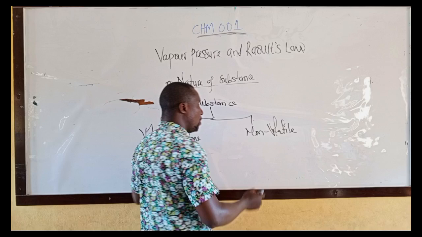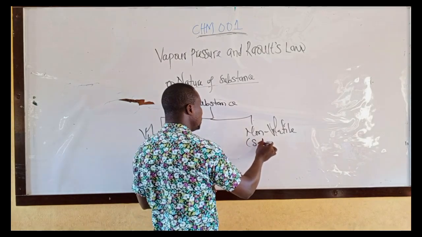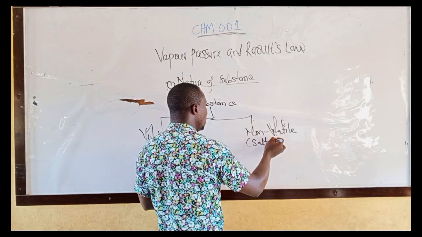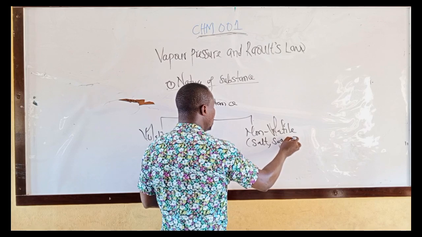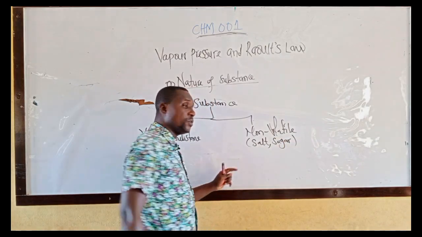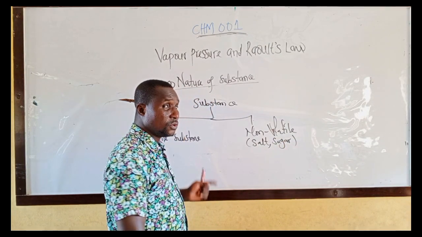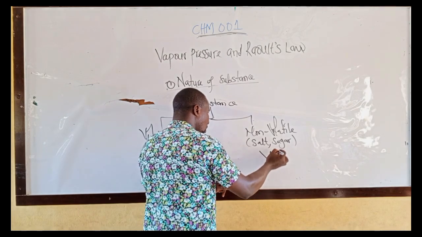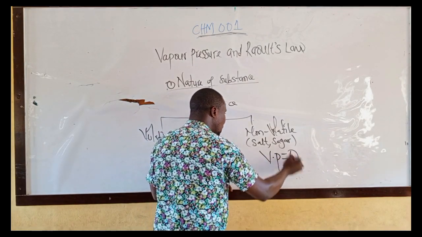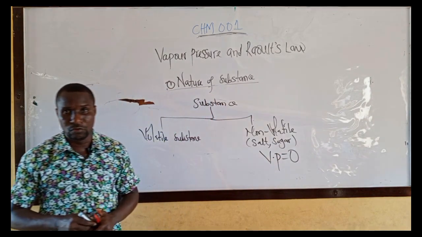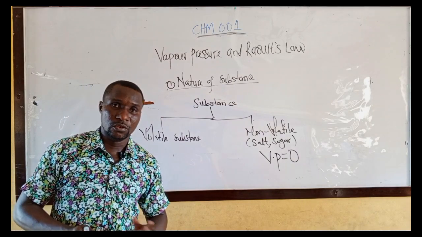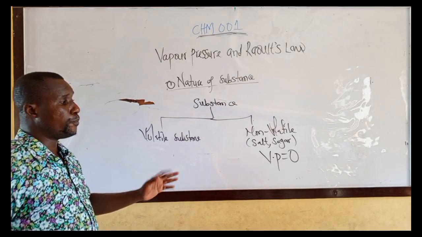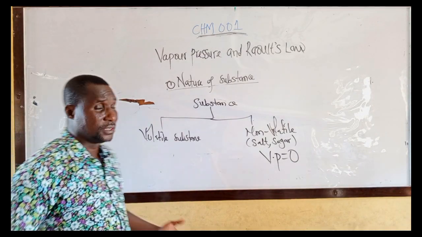Examples of non-volatile substance are salt, sugar, and urea. Take note. The vapor pressure of non-volatile substance is what? 0 or very low.